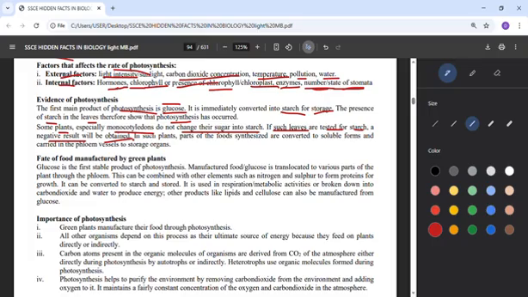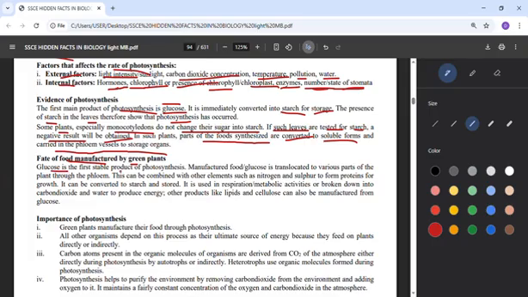So if you want to do a test for starch, don't take a maize leaf, because the glucose in them wouldn't have been converted to starch. In such plants, part of the food synthesized is converted to soluble forms and carried in the phloem vessels to storage organs.